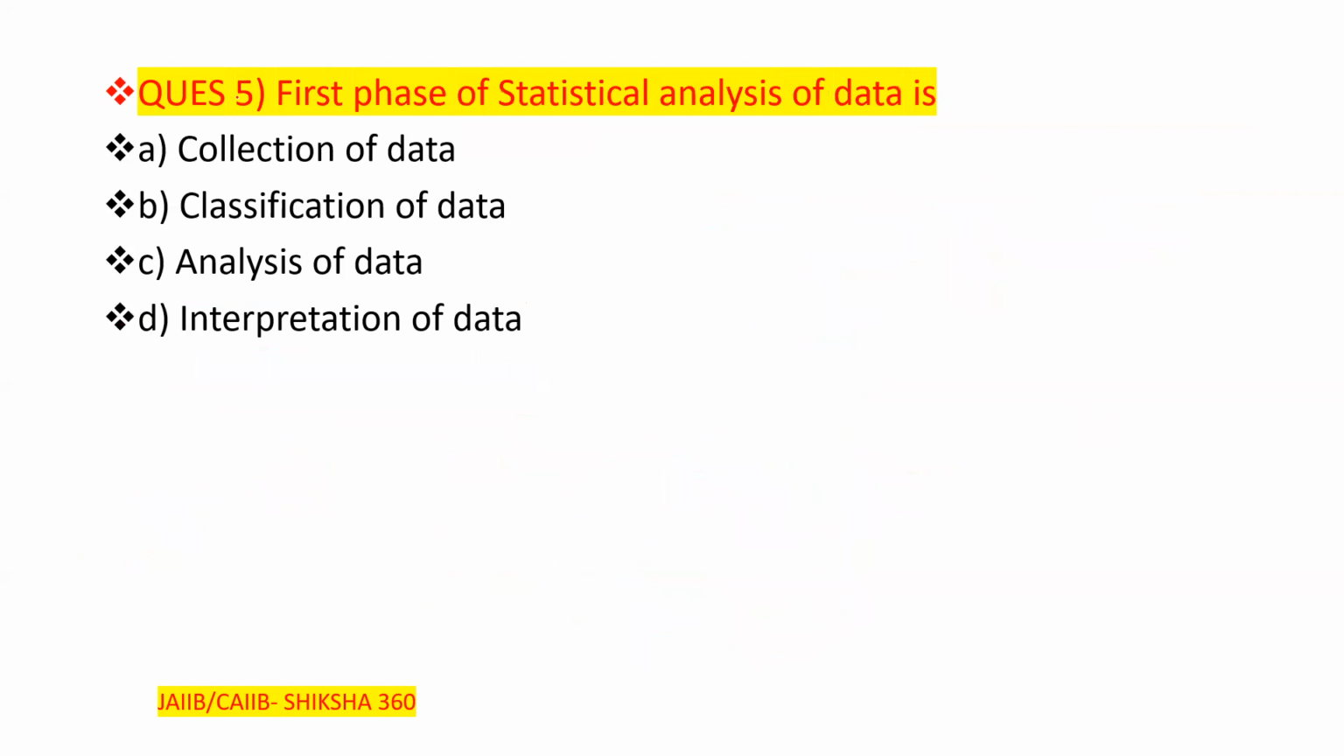The first stage or first phase of the statistical analysis of the data, I have already discussed with all of you. So which of the following is the first phase of statistical analysis of the data? Option A, the collection of data. Option B, the classification of the data. Option C, the analysis of the data. Option D, the interpretation of the data. So what will be the correct answer here?